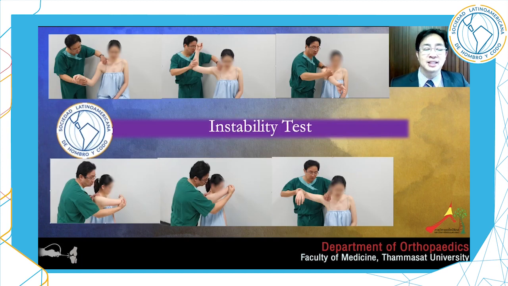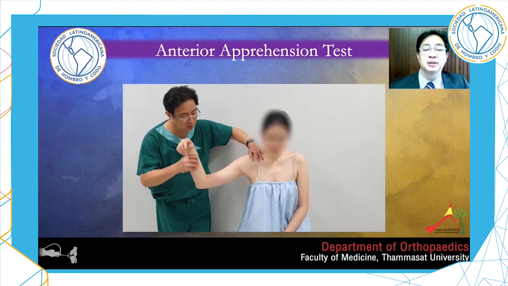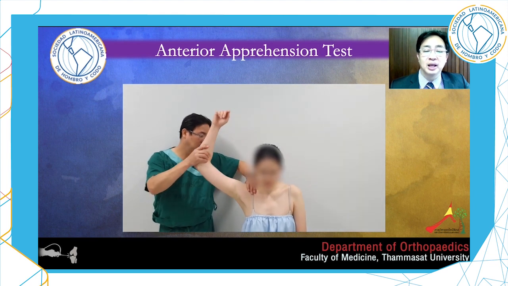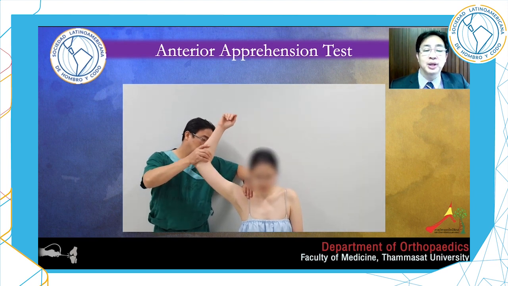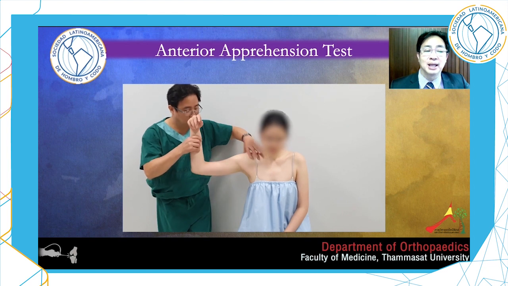Instability test is a laxity test that produces pain or apprehension symptoms. For example, anterior apprehension test. This test should be done very gentle because the shoulder can be dislocated during the test. 45 degrees represent the mid-range instability, more than 90 degrees represent the end-range instability.